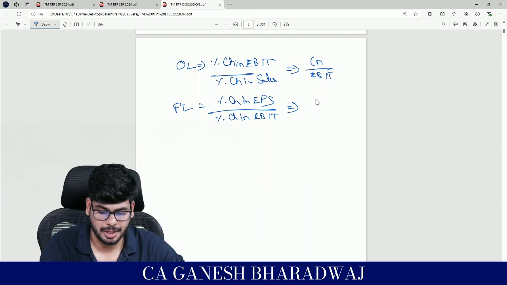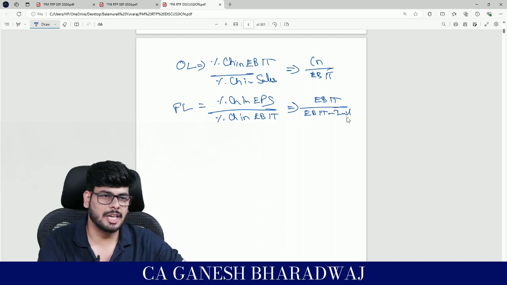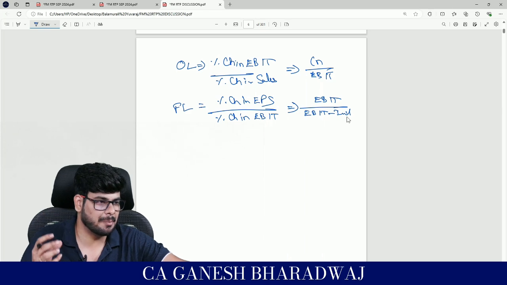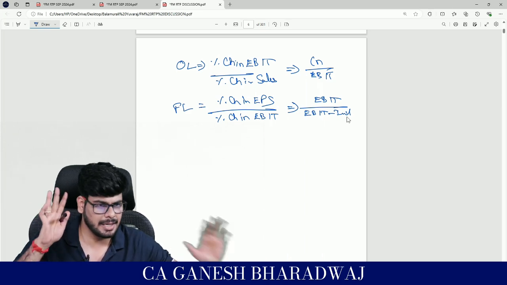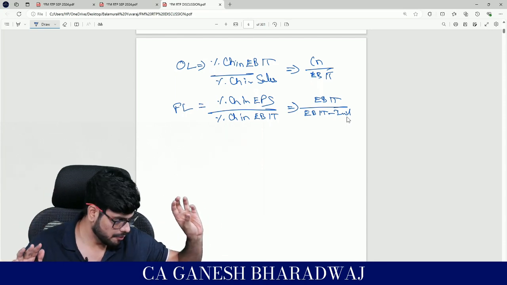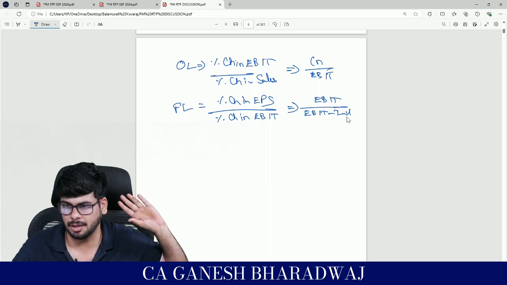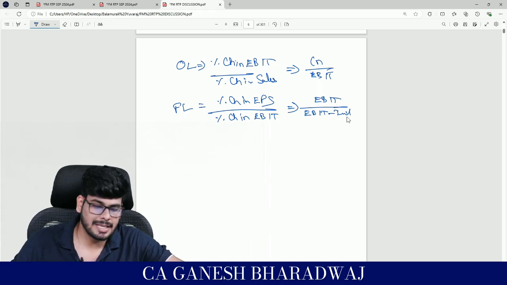In other words, you can say this is EBIT upon EBIT minus interest. If preference dividend is there, that also needs to be adjusted for. Basically, leverage happens because of the presence of fixed cost. Operating leverage, fixed operating cost; financial leverage, fixed financial cost. Clear with this, guys?